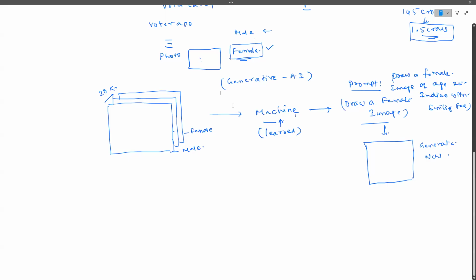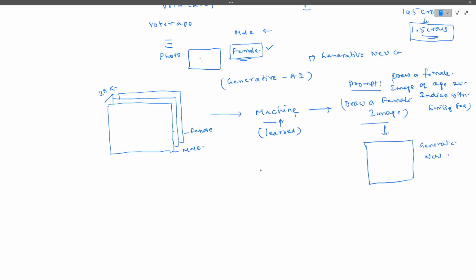Simply put, generative AI is nothing but machines that are trained, machines that have learned to generate some kind of new content. What is the new content? They will generate new content. If you give the input, it will generate new content.